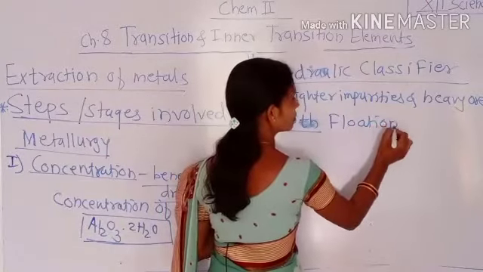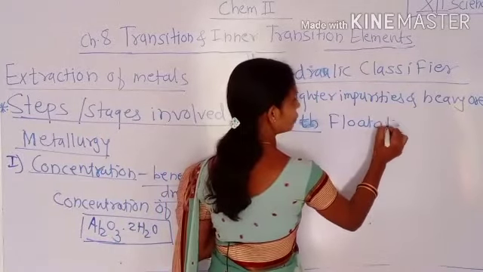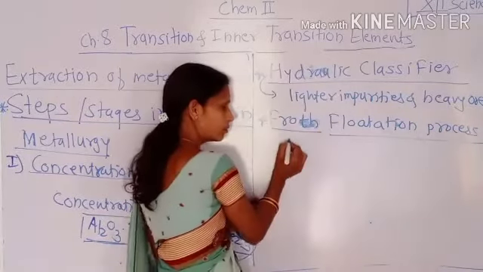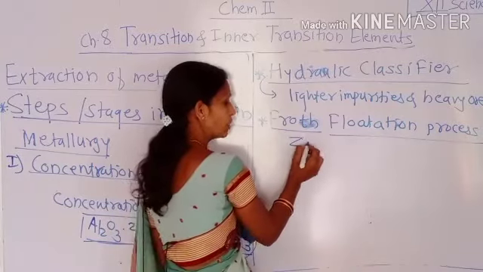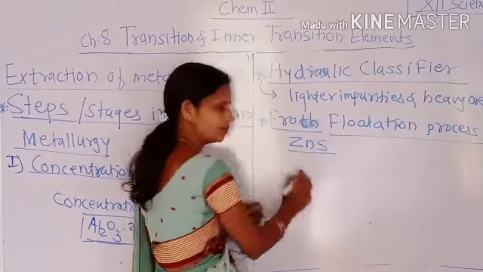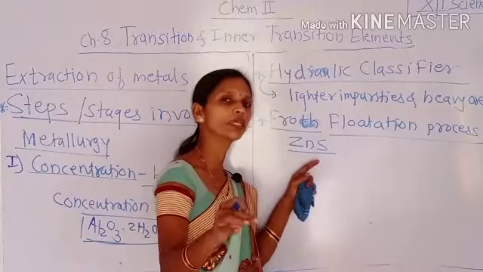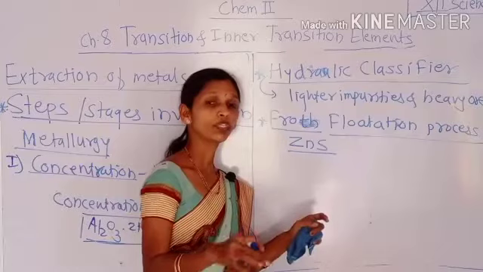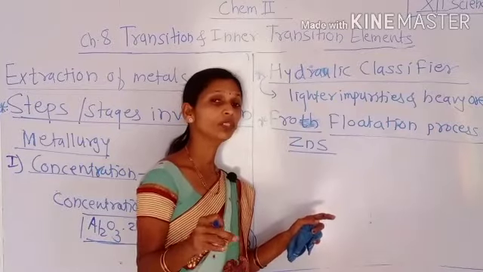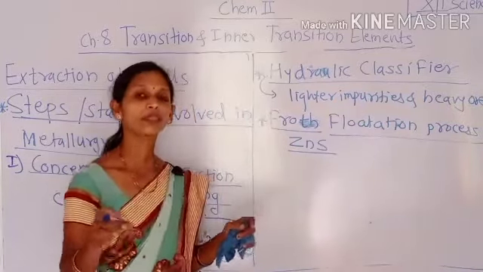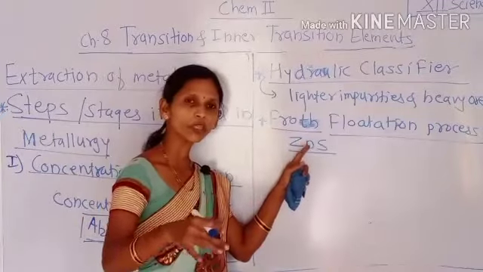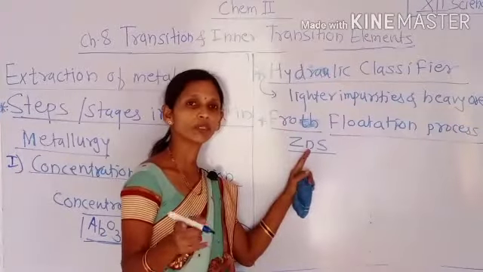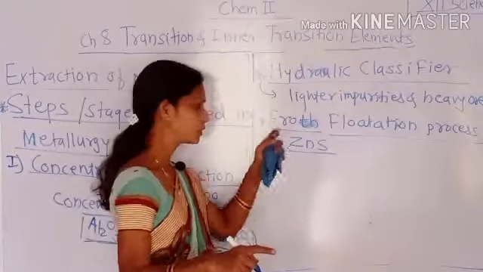Froth flotation process, which is used for the concentration of zinc ore, that is zinc sulfide, or all sulfide ores. Mostly these are concentrated using the froth flotation process, in which a froth flotation tank is used, and eucalyptus oil or xanthate oil is mixed with the aqueous solution of ore. Then concentration of sulfide ores takes place by this method.